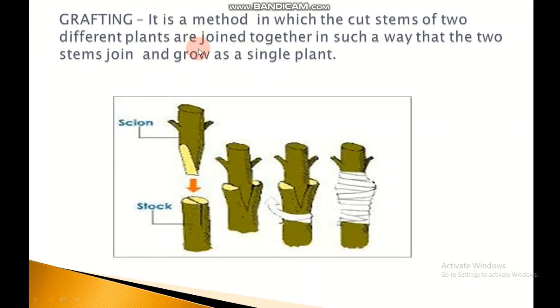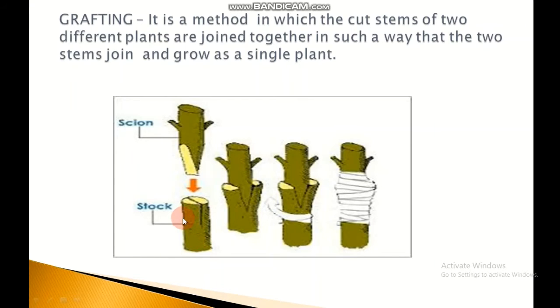Next method of artificial vegetative propagation is grafting. It is a method in which the cut stems of two different plants are joined together in such a way that the two stems join and grow as a single plant. The cut stem of a plant having roots is called stalk.